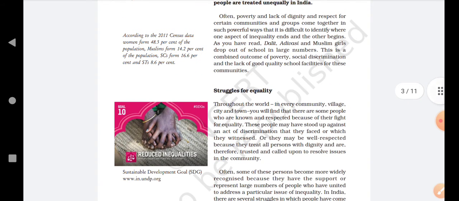Often, poverty and lack of dignity and respect for certain communities and groups come together in such powerful ways that it is difficult to identify where one aspect of inequality ends and the other begins. Dignity means your self respect. Poverty and lack of dignity, lack of self respect, and respect for other communities, meaning other groups of people, come together in such a powerful way that nobody can tell where one inequality starts and where the other finishes.